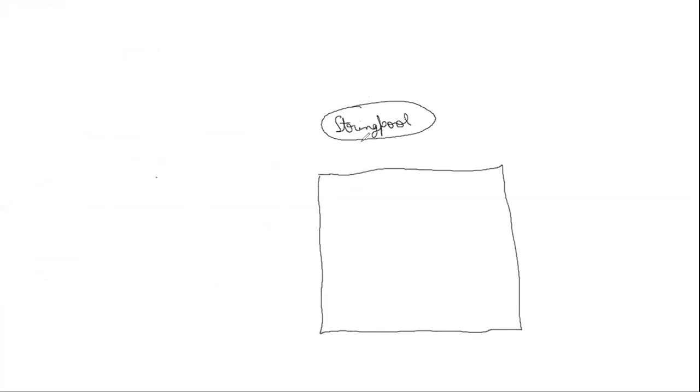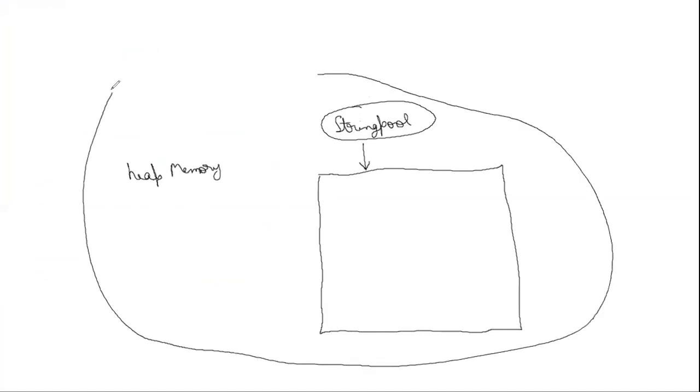Okay, so there is one string pool which is managed for all strings, and there is one heap memory also. The string pool is present there only, but it is separately managed. So you can say it is something like this. If you make S1 is equal to Kriti, then S1 will be here and Kriti will be there in the string pool, right?